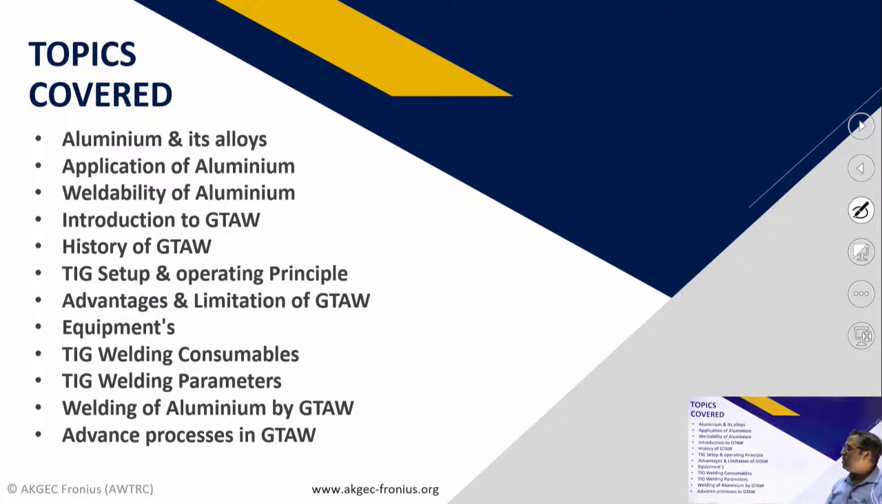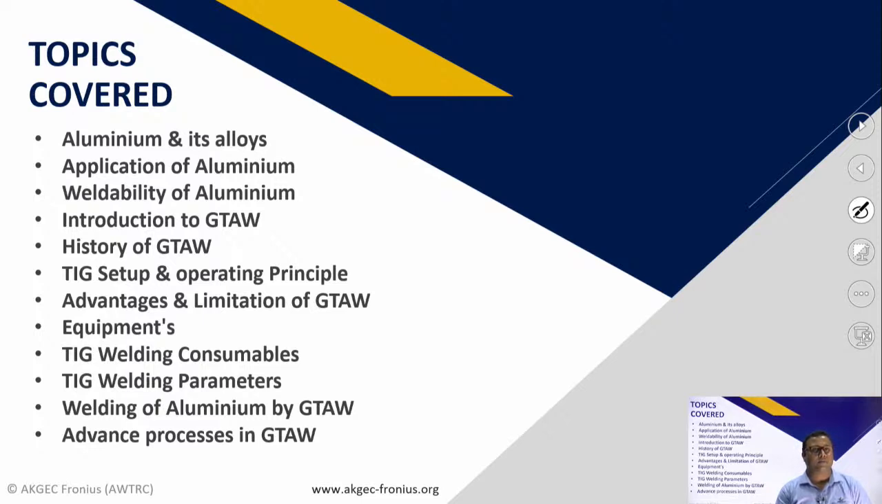After that we will cover the history behind gas tungsten arc welding. Then further we will discuss the operating principles involved in gas tungsten arc welding and the various setups we generally use in tungsten inert gas welding. Then we will discuss the advantages and limitations of gas tungsten arc welding. After that we will see the various equipments which we generally use during the welding of aluminium with the help of gas tungsten arc welding.